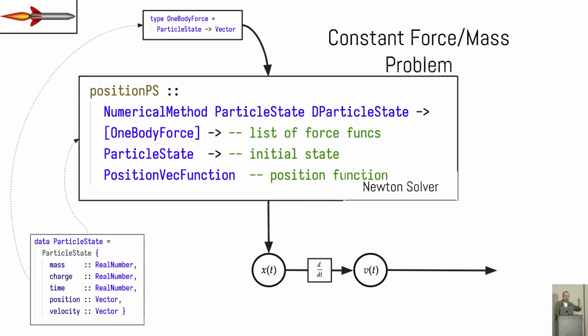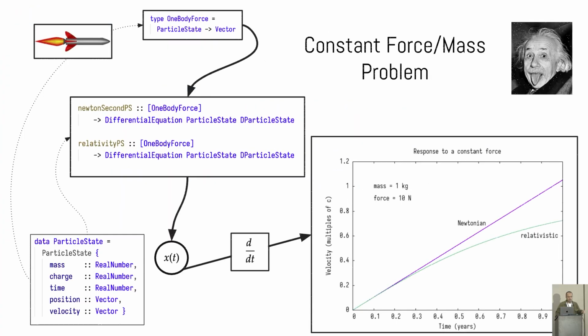Scrambling around a little bit more through the types, I want to show you how we're going to study the problem from the Newton side, the Newton prediction, and from the relativistic point of view. We have a one-body force description of the problem, we're going to take a differential equation that's going to be the same in both cases, and then we're just going to solve it.